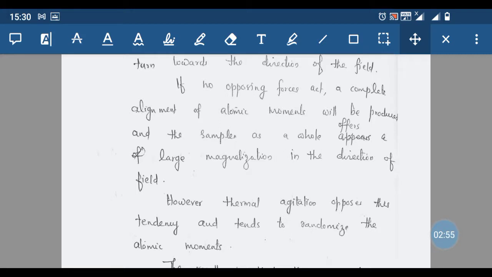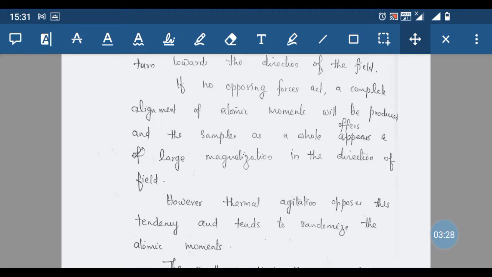If no opposing forces act on the substance, a complete alignment of all these atomic moments will be produced, and the sample as a whole will offer a large magnetization in the direction of the field. However, thermal agitation opposes this tendency and tends to randomize the atomic moments. So we expect all the atomic moments to be aligned in the same direction as the field, contributing to a large magnetization.